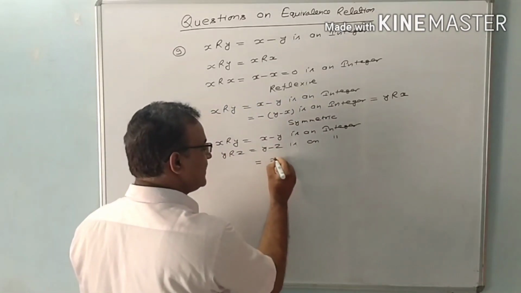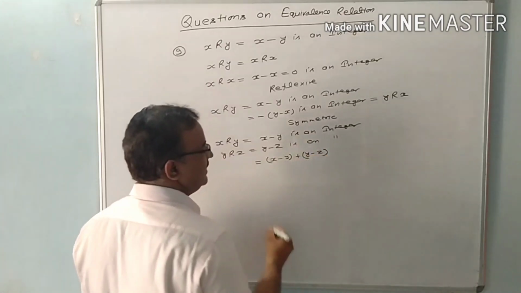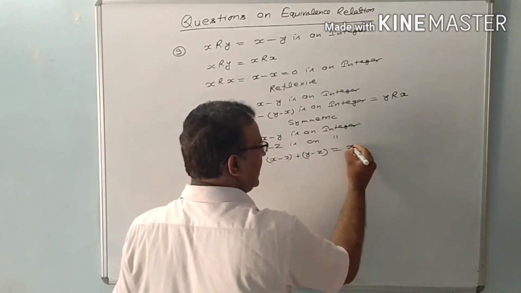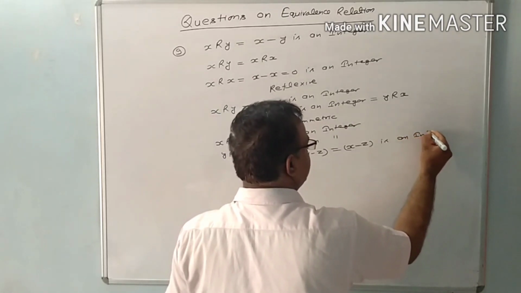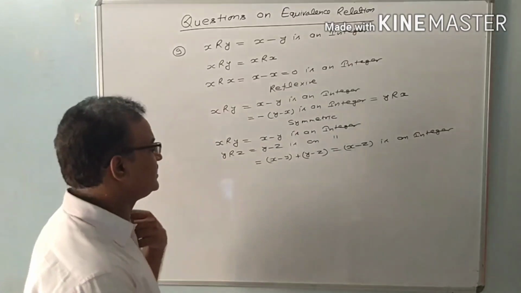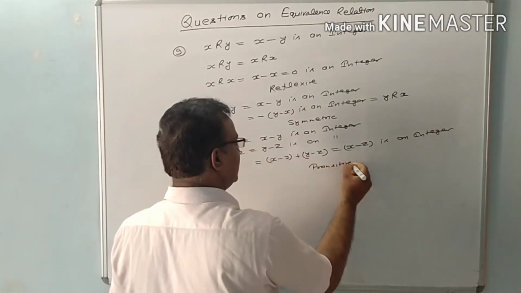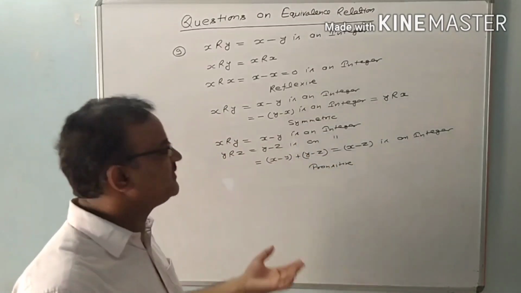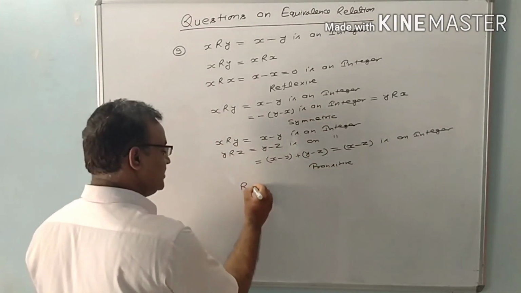So we can write x minus y plus y minus z. Y cancels out and x minus z is an integer. So we can see this relation is transitive. This relation is reflexive, symmetric as well as transitive. So we can say R is an equivalence relation.